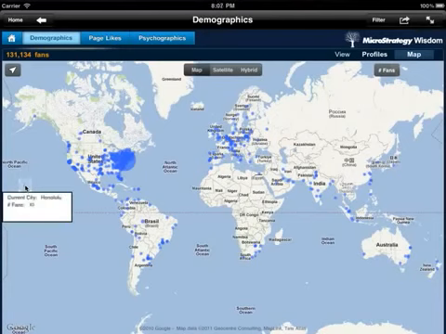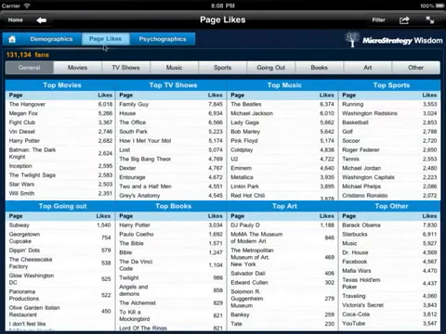Now that I know where my app users are located, I'm interested in looking at the Facebook pages that they like. So I'll go ahead and click on the Page Likes tab. Page Likes categorizes and lists the top Facebook pages liked by the app users, delivering insights that will help marketers have a better understanding of users' interests and hobbies. The pages are grouped based on Facebook's standard categorization into movies, TV shows, music, sports, going out, books, art, and other pages that don't fit in any other category.